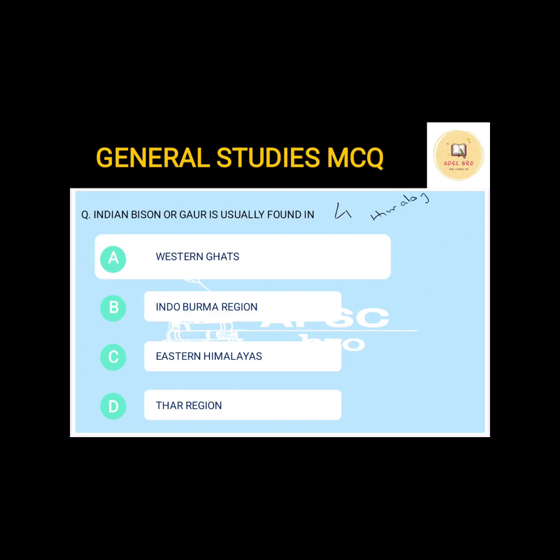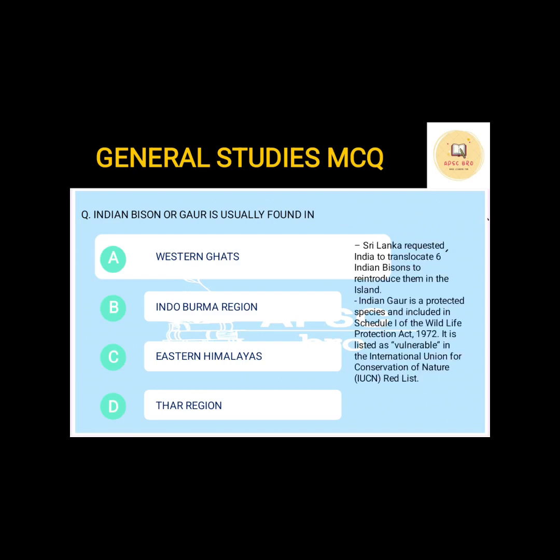First is the Himalayas, second is the Western Ghats, third, Indo-Burma region. This is mainly towards the boundary of Myanmar and India. So even for Assam, our rainforest area comes under this Indo-Burma region, and Sundaland. Now this Sundaland is the Nicobar area. Okay, so these are the 4 biodiversity hotspots of India, very important from prelims point of view. Please take a note of this. Go through certain materials related to biodiversity hotspots.